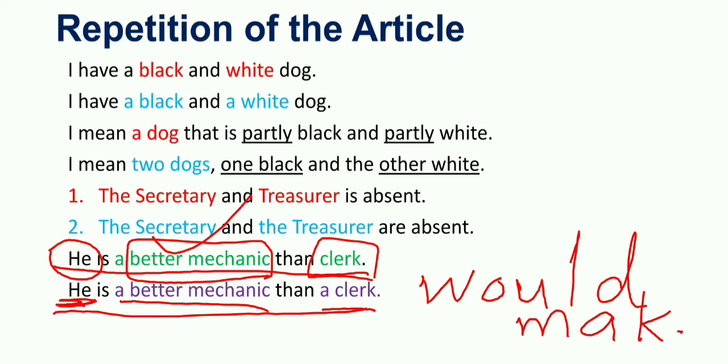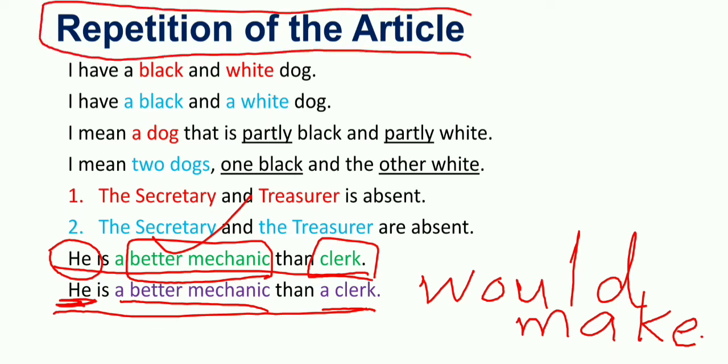Learn the use of the articles and how the repetition of the articles changes the meaning of our sentences. Concluding our video: I have a black and white dog, and I have a black and a white dog.